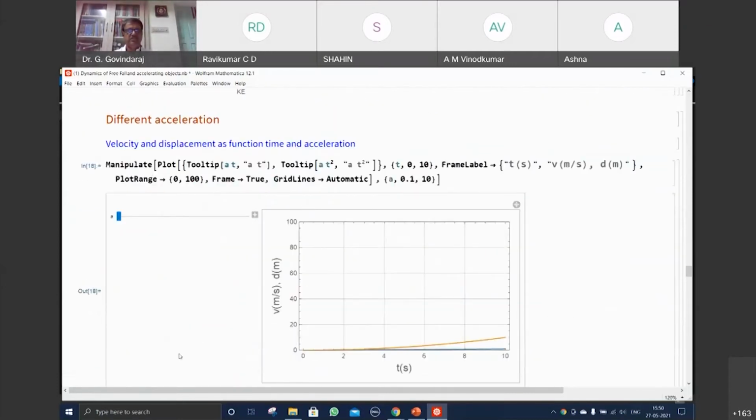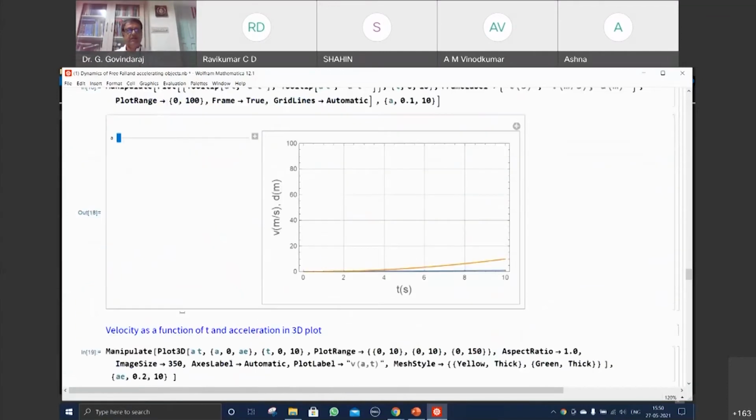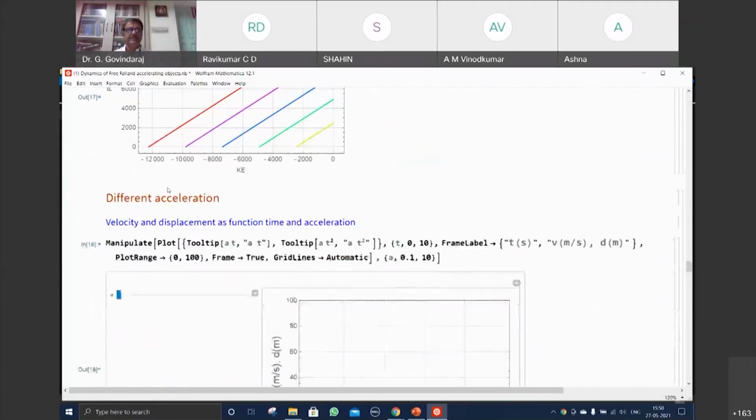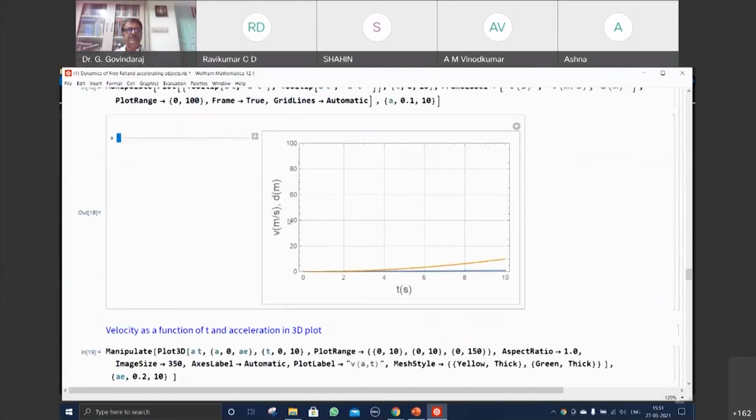Now this is another way to look at it, as a function of acceleration. What will happen? This is your velocity and the displacement. You know what will happen when you change the acceleration. This is the fixed acceleration, whereas here you are changing the acceleration. Now what will happen to the velocity and distance? When I have an accelerated situation, I will see that the distance covered will be enormous when you change the accelerations. And you can see the slope changes corresponding to the velocity slope. The velocity is different, and the distance covered also.